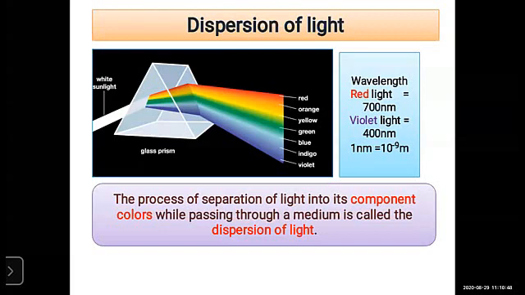Or when you see a CD, that CD has different colors. If you look at that CD, if you place it in front of your eyes or in the sun rays, what will happen? It scatters into different colors, that is, a band of different colors.